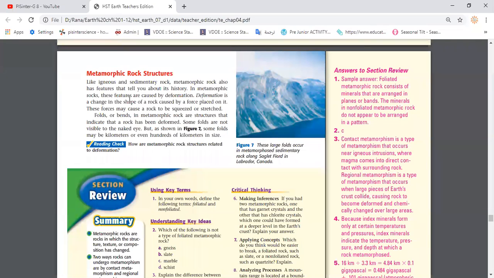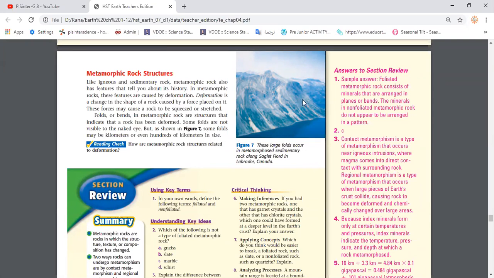Metamorphic rock structures. Like igneous and sedimentary rock, metamorphic rock also has features that tell you about its history. In metamorphic rocks, these features are caused by deformation. Deformation is a change in the shape of a rock caused by a force placed on it. These forces may cause a rock to be squeezed or stretched. The folds or bends in metamorphic rock are structures that indicate that a rock has been deformed. Some folds are not visible to the naked eye, but as shown in Figure 7, some folds may be kilometers or even hundreds of kilometers in size.